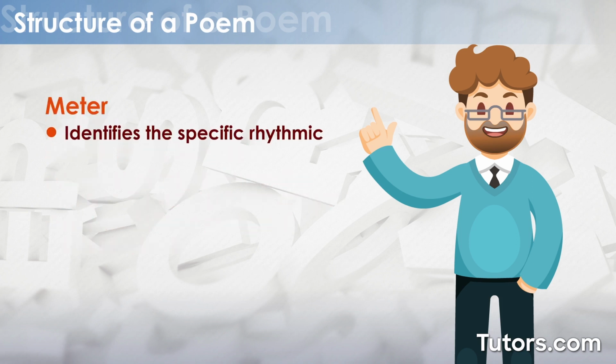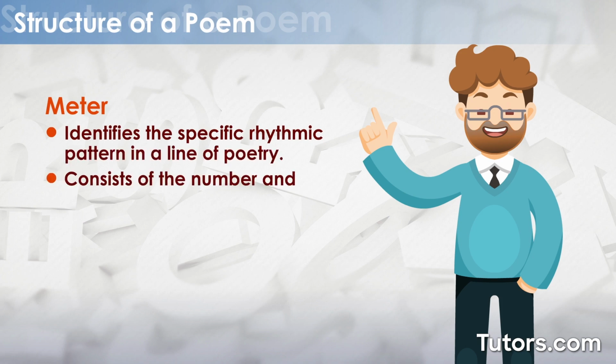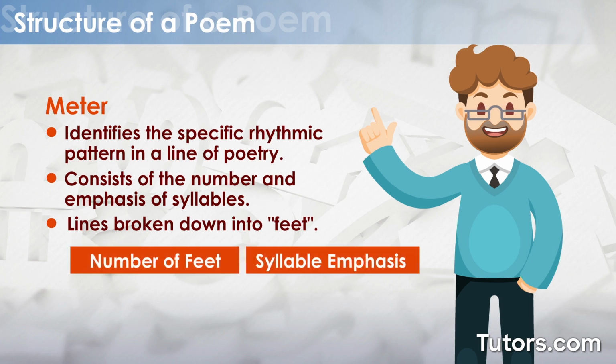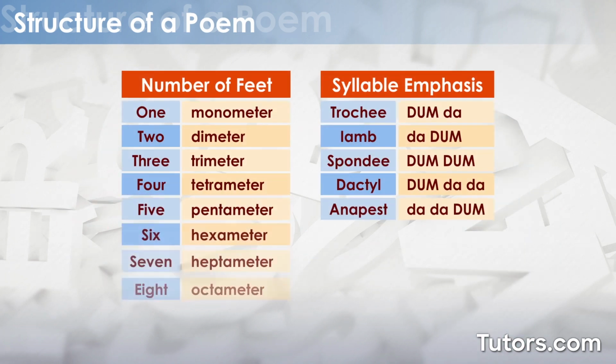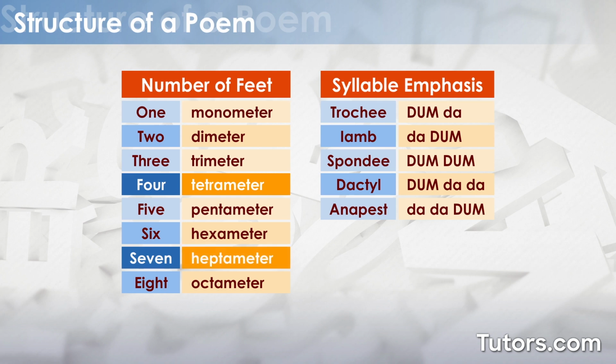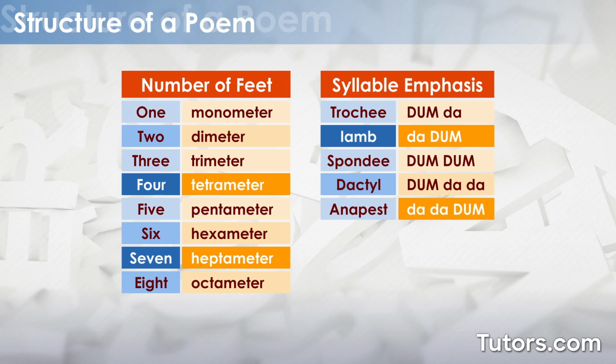Meter identifies the specific rhythmic pattern in a line of poetry and consists of the number and emphasis of syllables. The lines are broken down into feet, each of which has a certain number of syllables and a specific pattern. For example, a line with 4 feet is called a tetrameter. A line with 7 feet is called a heptameter. Different kinds of syllable emphasis have different names. A foot that goes da-dum is called an iamb, and one that sounds like da-da-dum is an anapest.